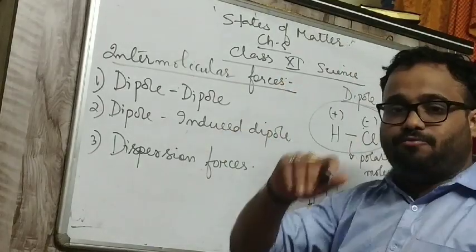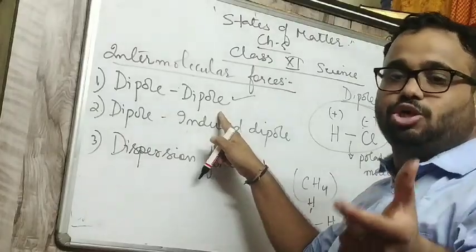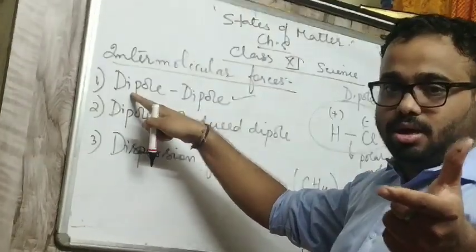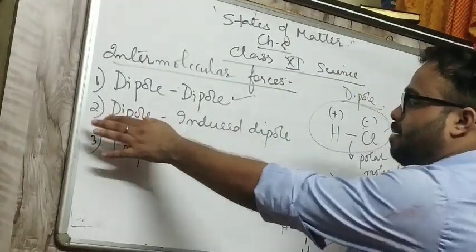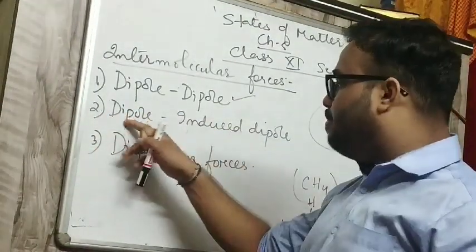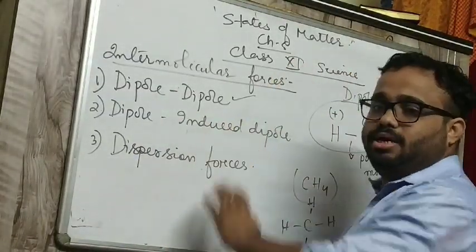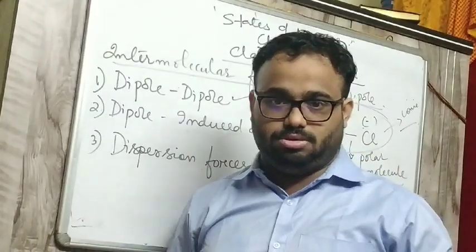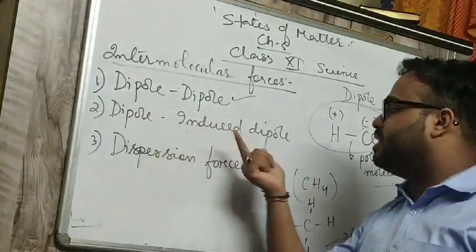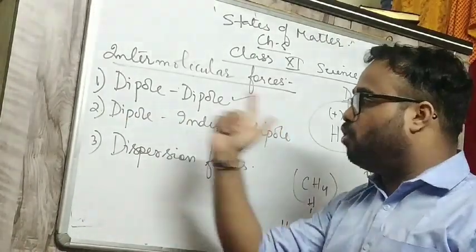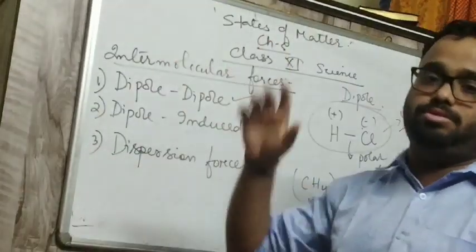In intermolecular forces, we have three types of force. Dipole-dipole means force of attraction between a permanent dipole and a permanent dipole. Then dipole-induced dipole: one is a permanent dipole and in the other compound a dipole has been induced. So one is permanent, the other is temporary. The force of attraction between a permanent and a temporary one is called dipole-induced dipole.